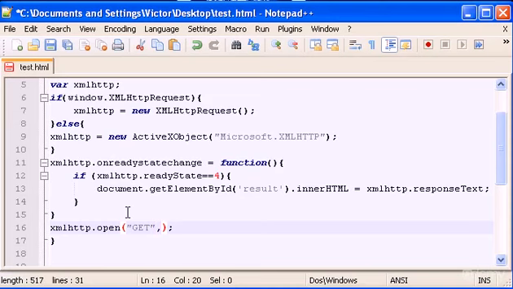Now after that we have to type the URL, which is where we want to send the request to. If we had, for example, a PHP script, we would type script.php, and then that script would process all the requests that we are sending from here.